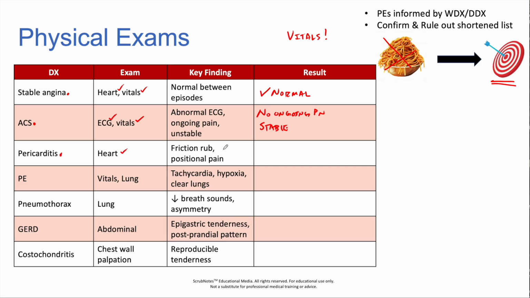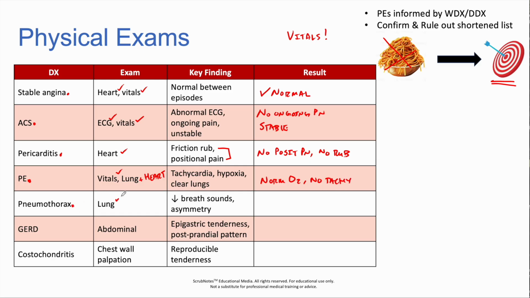If there was pericarditis suspected, you definitely want to do a heart exam. You'd want to listen for a friction rub and any positional changes in pain. For our patient today, no positional pain was noted and there was no rub. For a pulmonary embolism, want to check vitals, probably want to do a heart and lung exam as well. We'd look for tachycardia, hypoxia, making sure that the lungs were clear. So for our case, we had normal O2 and no tachy.